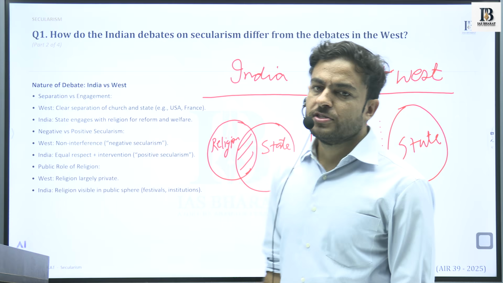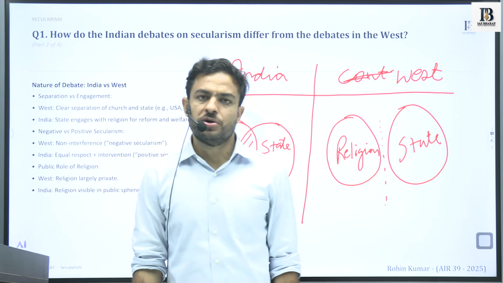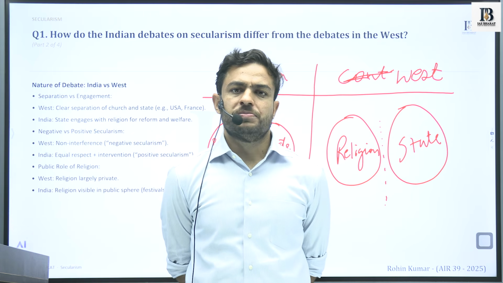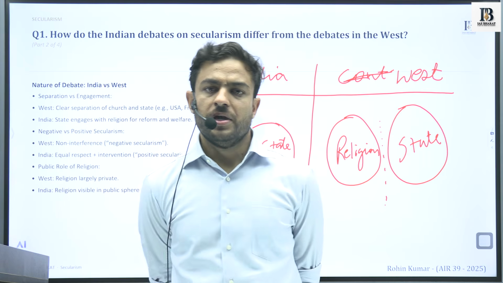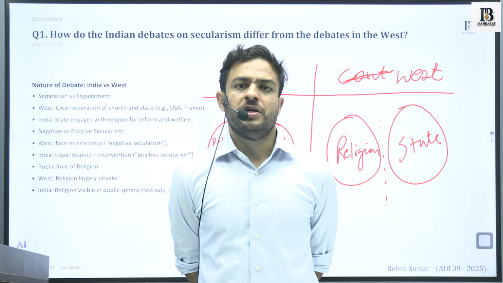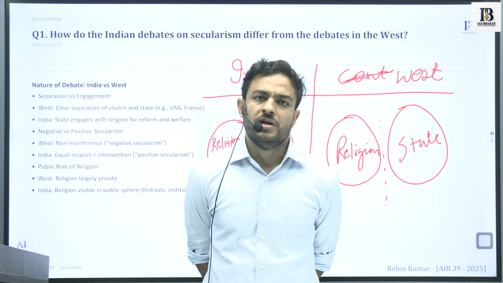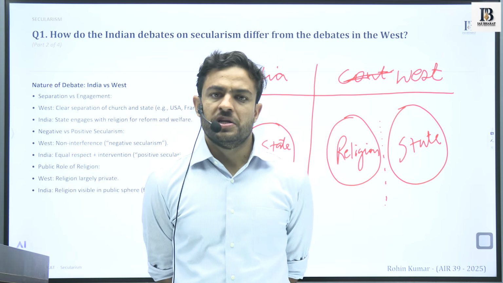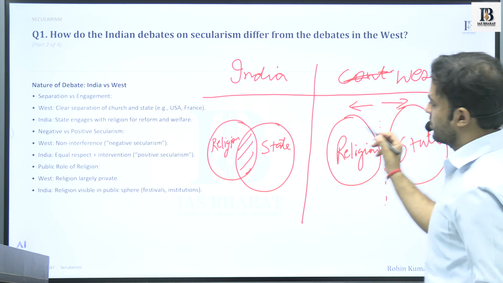The state does not intervene in the matters of the religion, and the religious bodies, religious texts or religious principles, rituals, or anything that is related to religion, do not interfere or involve themselves in the matters of the state, in the matters of governance, in polity affairs, or anything that relates to the political nature of any state. They are strictly separated from each other.